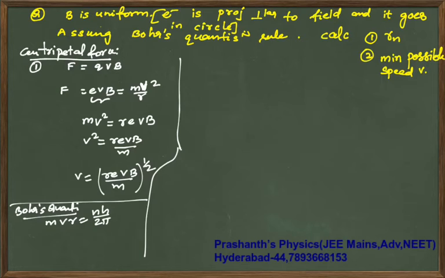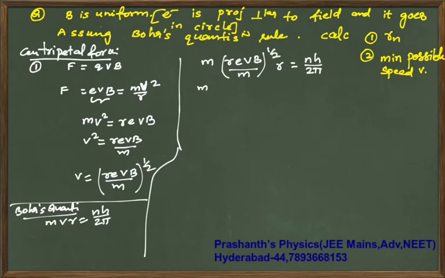So that will become m times V, (Re Vb by m) whole power 1 by 2, times R is equal to nh by 2 pi.